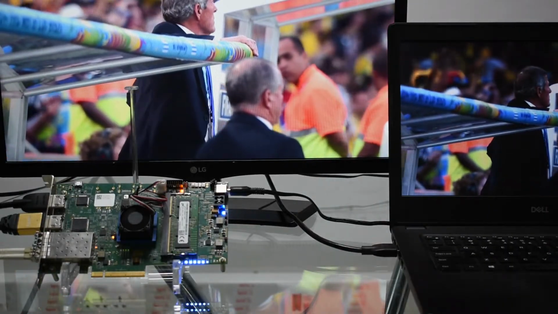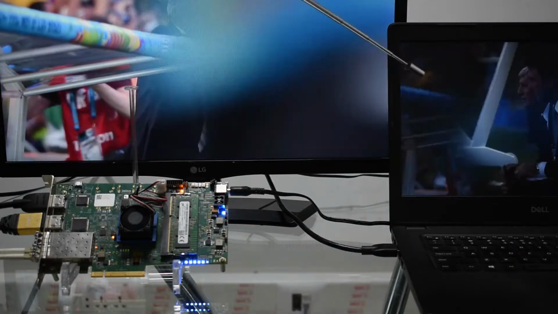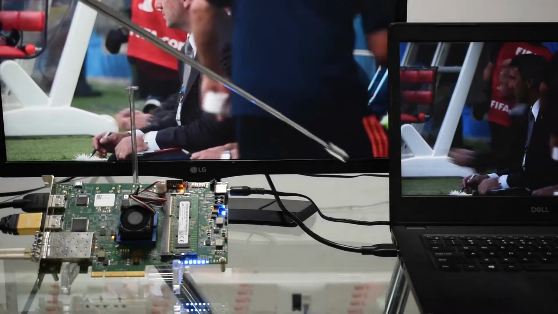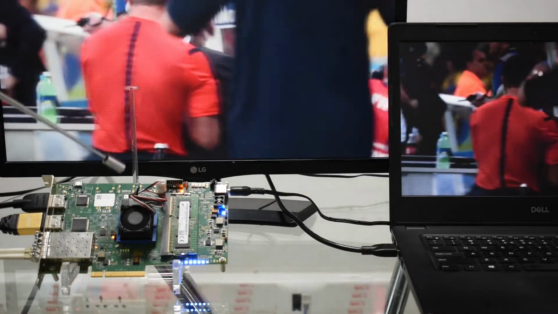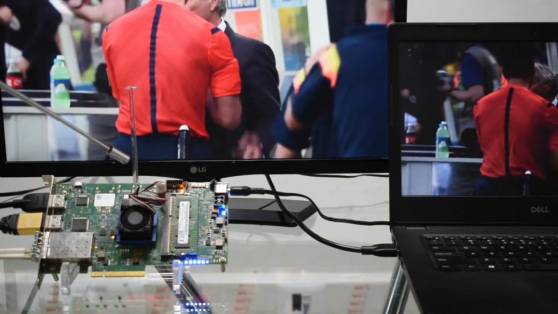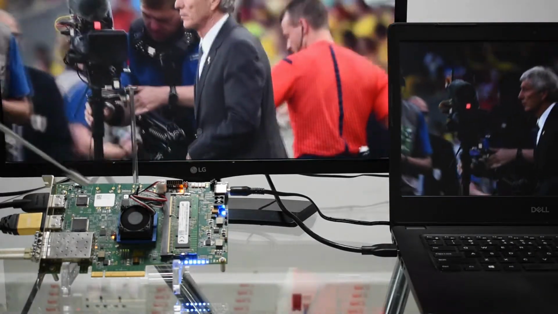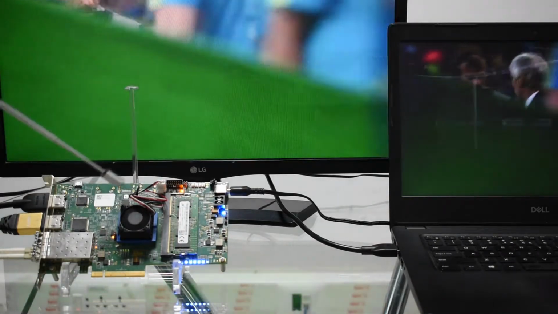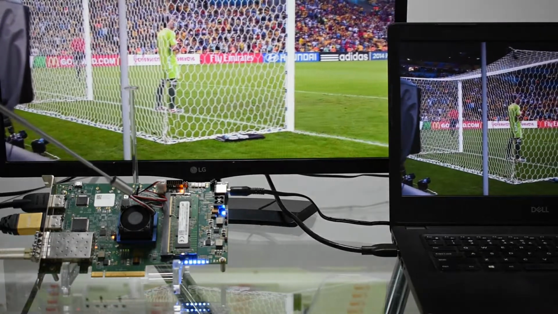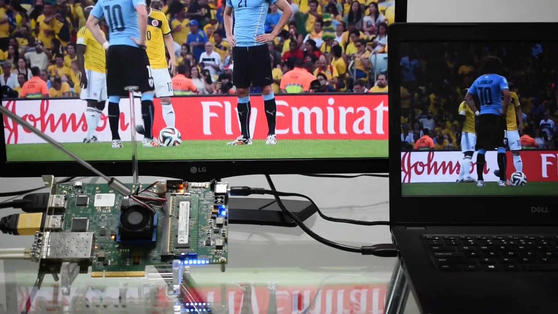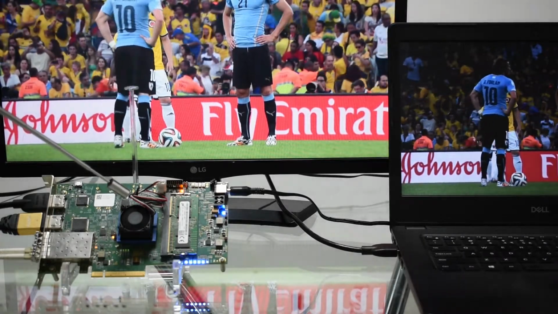The laptop here acts as the video source that provides the video input to the ARINC818 conversion card. The video data received by the ARINC818 conversion card is then converted into ADVB frames by the Kintex 7 FPGA programmed with iWave's ARINC818 IP core.